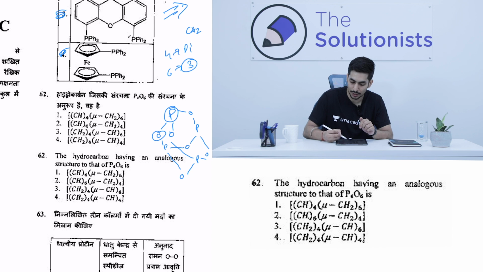Okay, if you see the options, CH is a trivalent species, right? So there are 6 phosphorus which are trivalent species, so we have to have 6 mu CH. Okay, we have to have 6 mu CH. So if you see among these, we have 6 mu CH over here, right? And you have 4 oxygens which are divalent. So you have 4 CH2s over here, right? So we have 4 CH2s which correspond to 4 oxygens, and we have 6 CH carbons, which is basically designating the trivalent nature. So the correct answer over here could be option number 3, right?